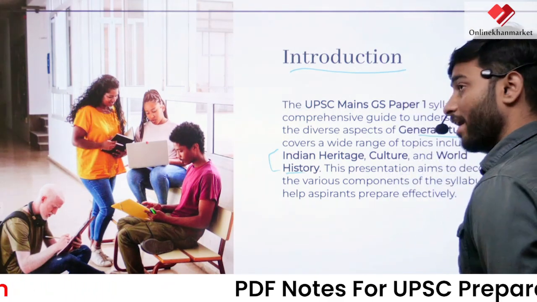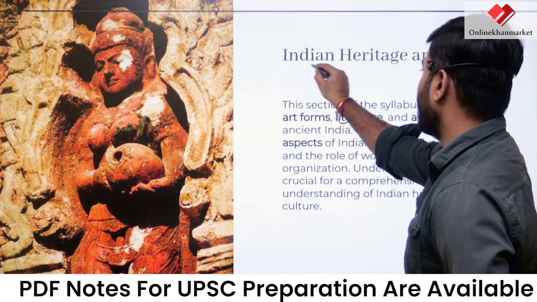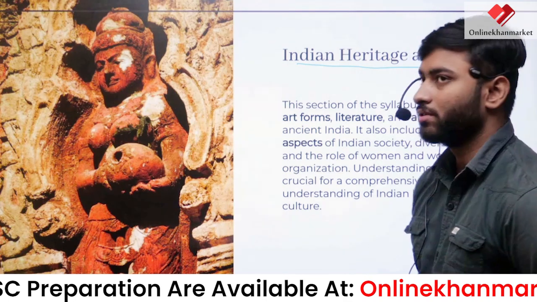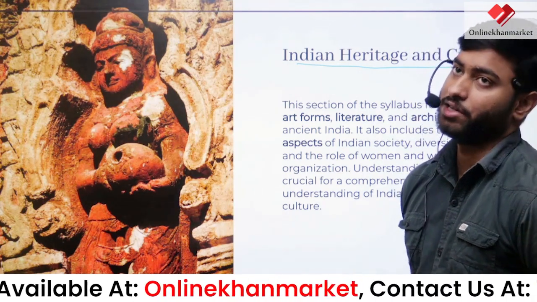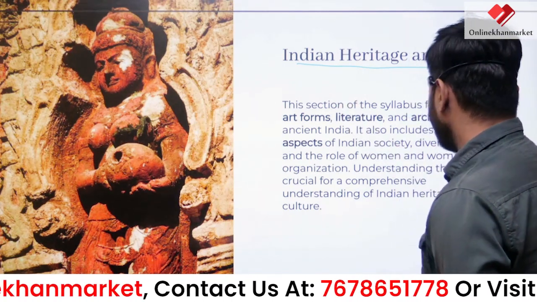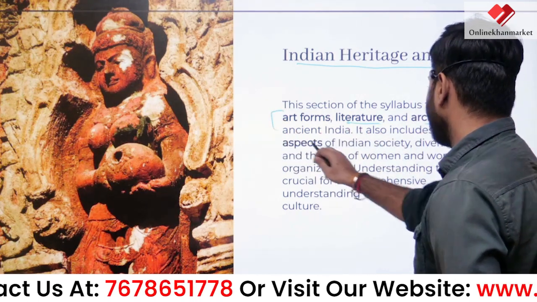So let's start. The first will be your Indian heritage and culture. The syllabus focuses on art forms, literature and architecture of ancient India.